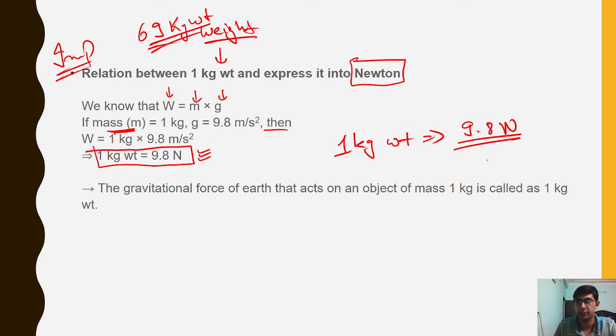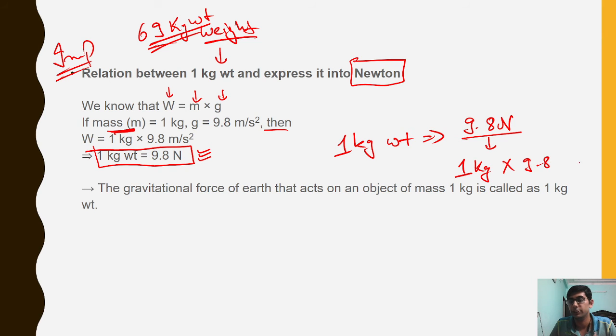How was this made? This is made up of 1 kilogram of mass into 9.8 meter per second square. Pardon my handwriting, it is so bad, I know that. So I write it again. Newton is equal to, how it was made, 1 kg of mass into 9.8 meter per second square of the acceleration due to gravity.